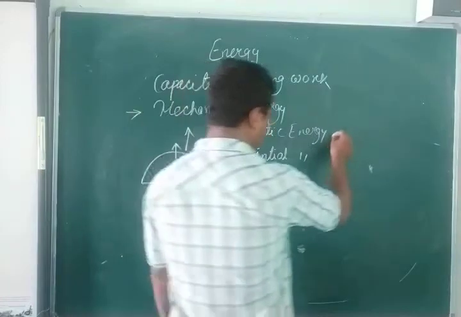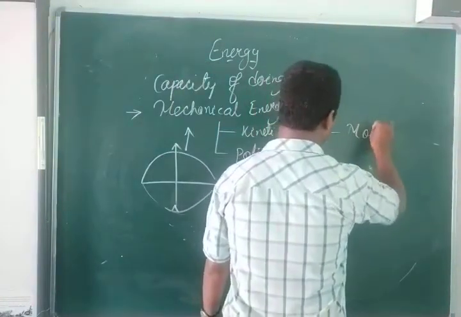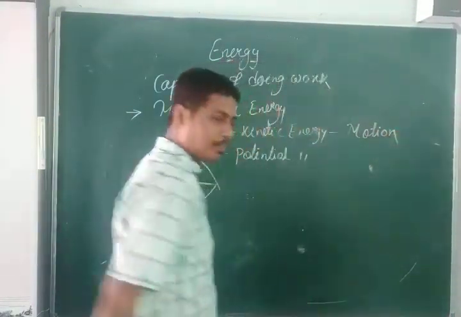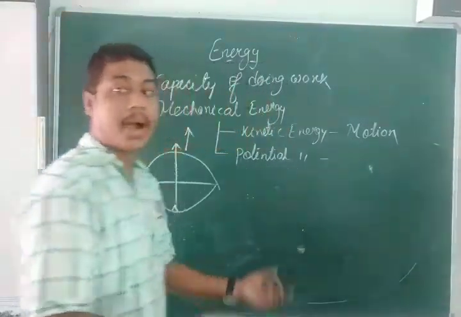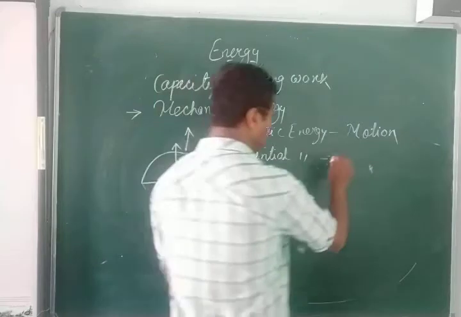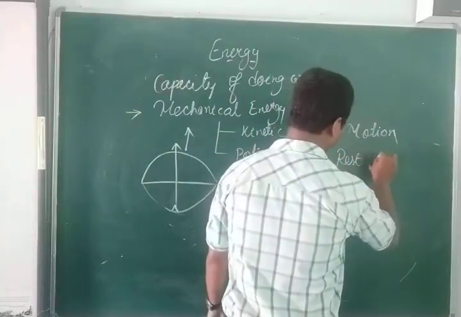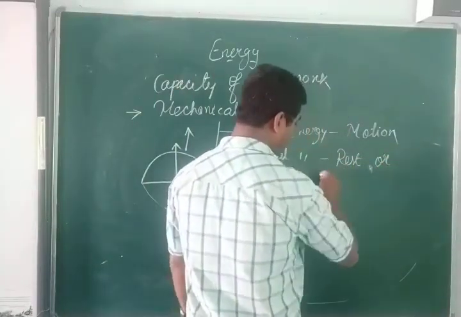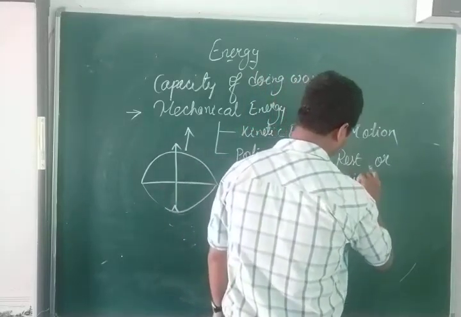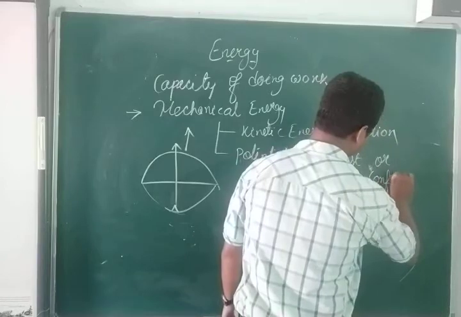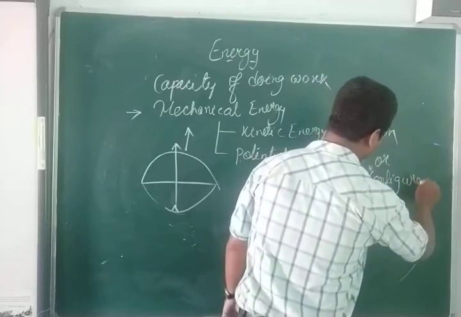So kinetic energy is the energy possessed when the body is in motion. Similarly, potential energy is the energy possessed by a body when the object is at rest or there is a change in configuration of a body.